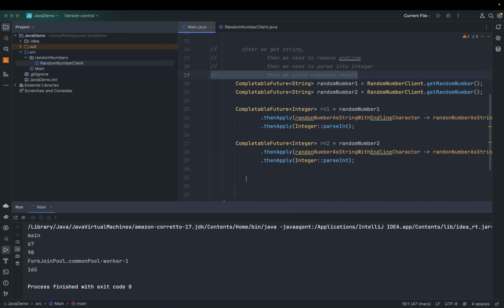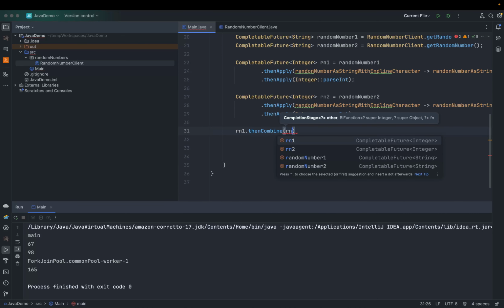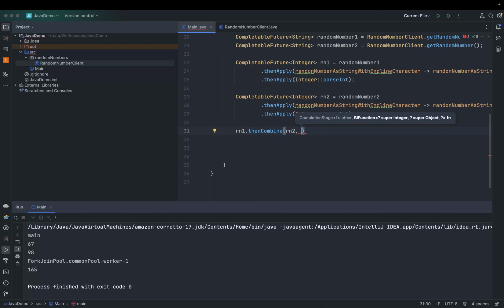So to combine, now we have two CompletableFutures, like Rn1 and Rn2, which would have an integer value, but we don't know when it would be fulfilled, and we don't want to block this main thread. So what we can do is use the thenCombine method. With the thenCombine method, you can combine one future with the other, like you want to perform some combined operation when both CompletableFutures are valid. Okay, so it will get two numbers.